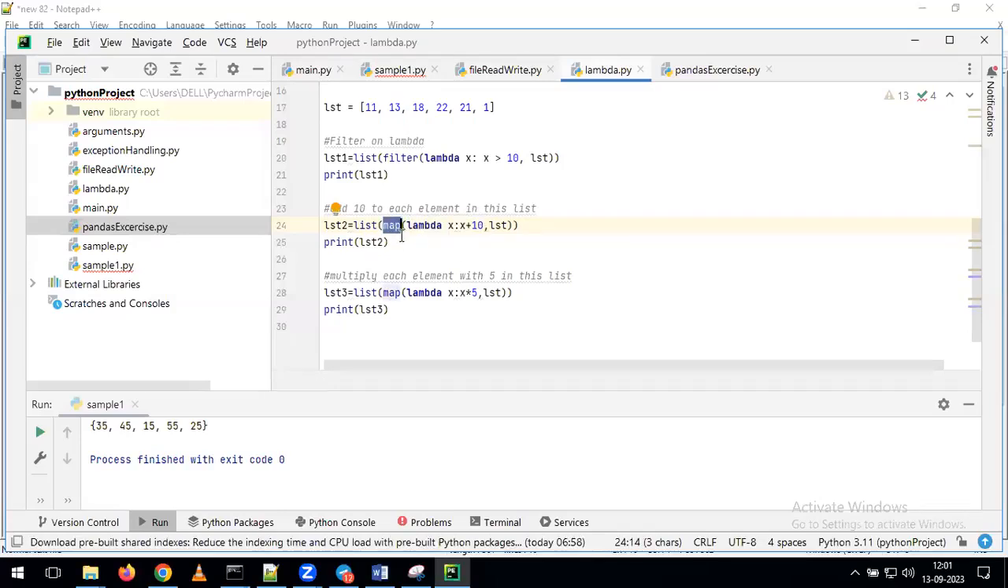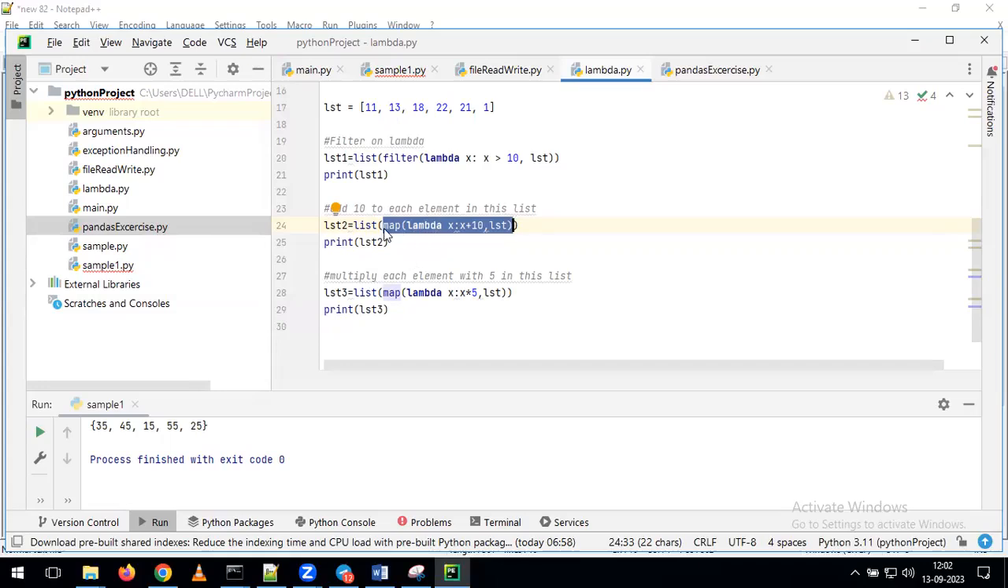As we discussed, what will the map function do here? Map function will map this lambda function on each and every element present in the list. For the purpose of doing this map operation, we are using the function called map. Once we apply the map function, what will happen? This lambda function will be applied for the first one, second one, third one. Here we are performing x plus 10, and we are getting 21, then 23, 28, 32, 31 and 11. But after getting all these values, I want to create one more list.